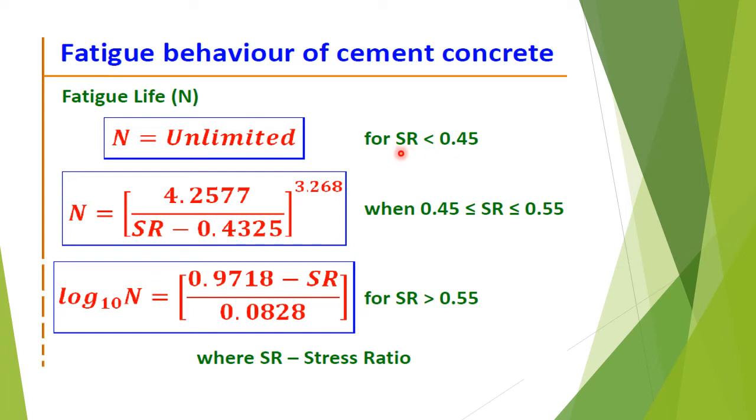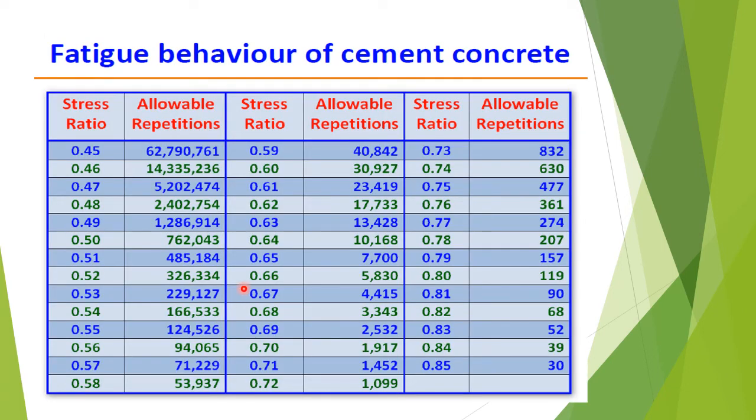If the stress ratio is less than 0.45, the concrete is expected to sustain infinite number of repetitions. The relation between fatigue life N and the stress ratio is given as: if SR is less than 0.45, N is taken as unlimited. When SR is between 0.45 to 0.55, the N value is calculated using this formula. If stress ratio is greater than 0.55, then N value is calculated using this formula. The values of fatigue life for different values of stress ratio are given in this table.